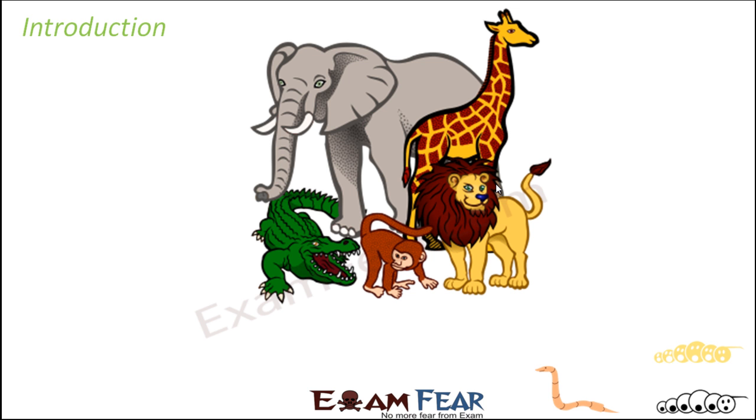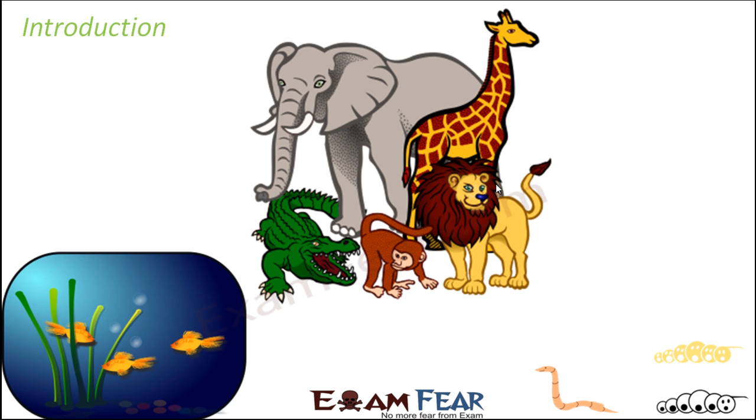So, living organisms exist in a huge variety of sizes, in a huge variety of forms, in many different places as well. Some of them might be very large, while some others can be very, very small. Some might live in forests while others might live in water. The wild animals like lions, tigers, elephants, giraffe, they all live in forest, whereas fishes or the aquatic plants live in water.